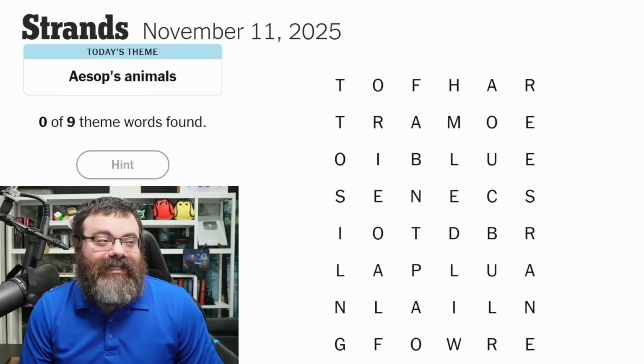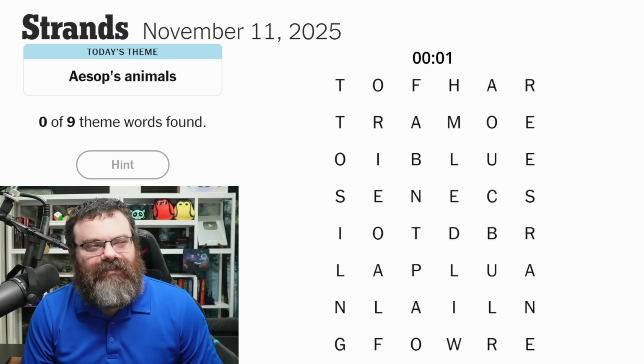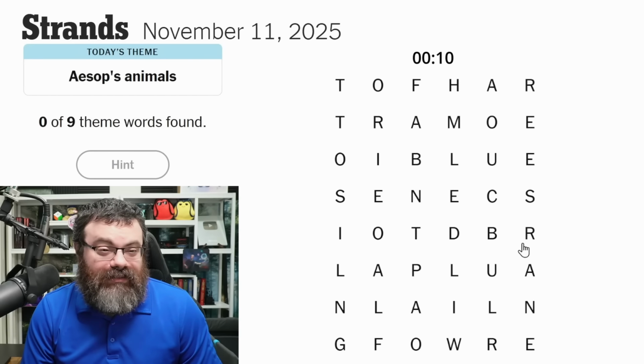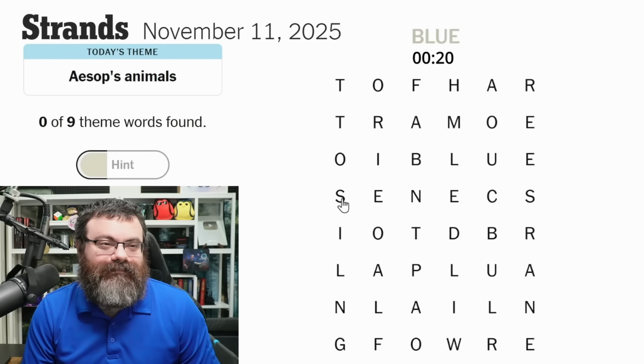Let's do Strands. Today's theme is Aesop's animals. I don't know much about Aesop. I know he's got his fables. Are we looking for animals, or is there something going on here that's special? We got blue. If it's literally this, I'm just going to have to guess. Let's find something.